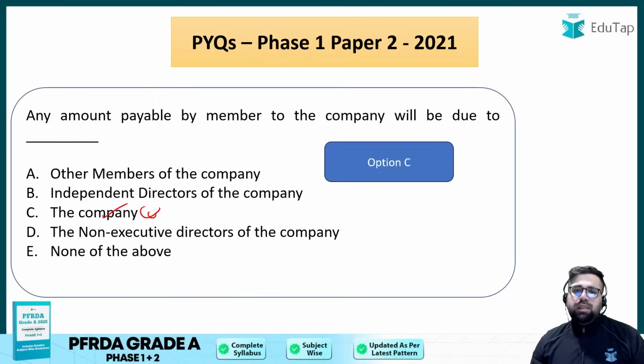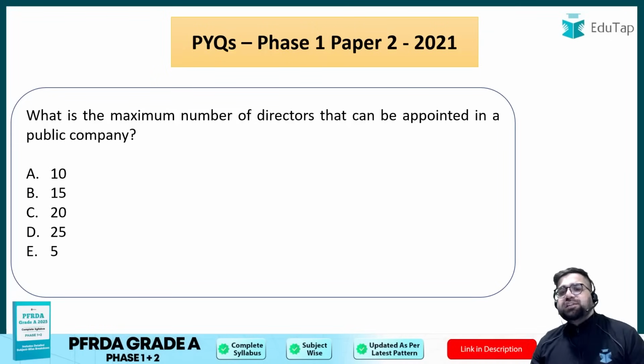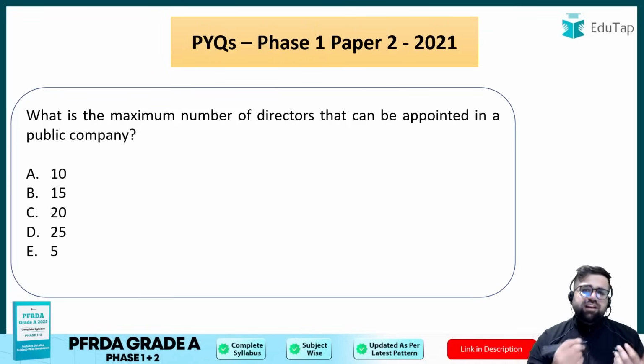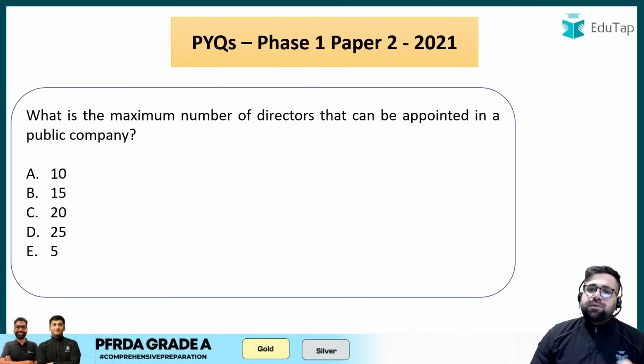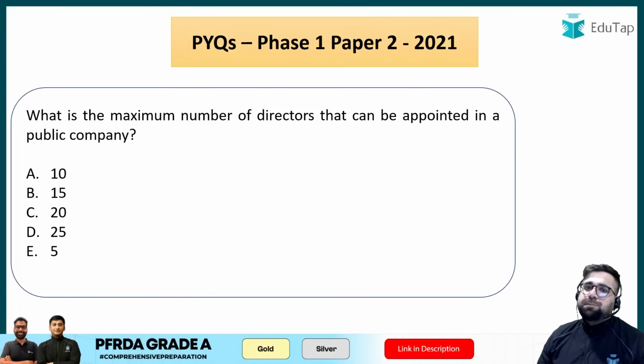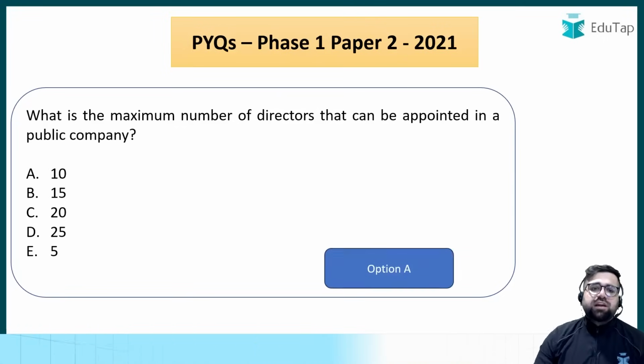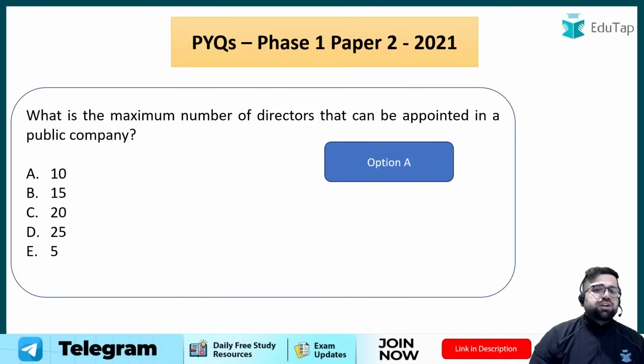Okay. Next question. What is the max? Make sure you remember this, because this comes every now and then. What is the maximum number of directors that can be appointed in a public company? So your answer will be 10 over here, right? Your answer will be 10, option number A.